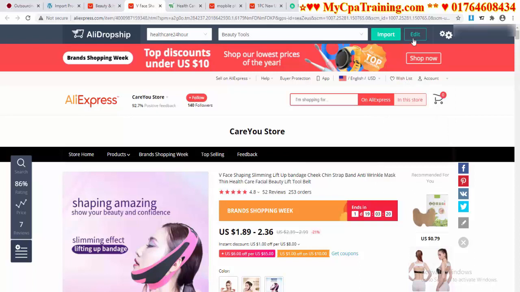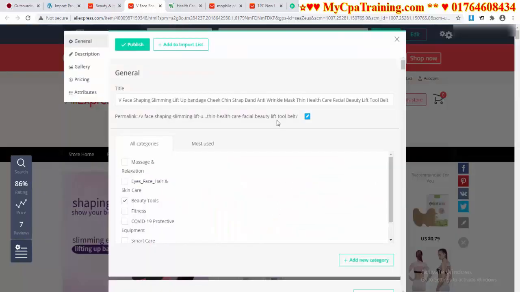Let me show you. I am clicking on the edit button, and when you click on it you will get this interface, with the options General, Description, Gallery, Pricing, and Attributes. First you have to change the title. Suppose I think this one is fine. Okay, and you have to change the permalink. Just copy this title and click on this button, delete the old permalink, and press Ctrl V to set your new permalink, then click on this tick mark and done.